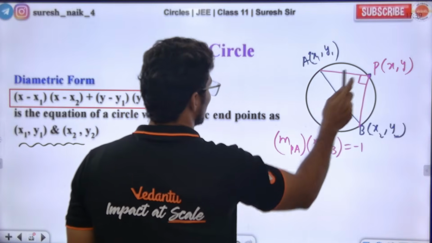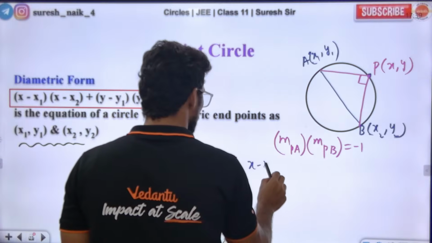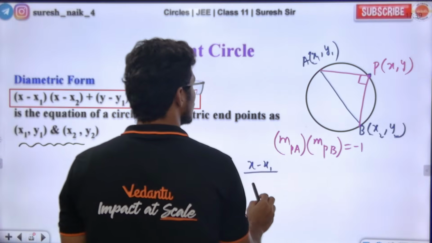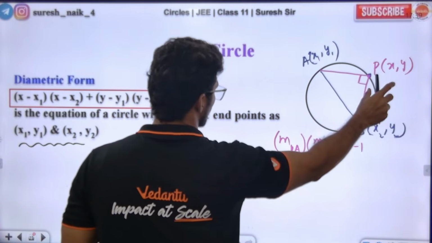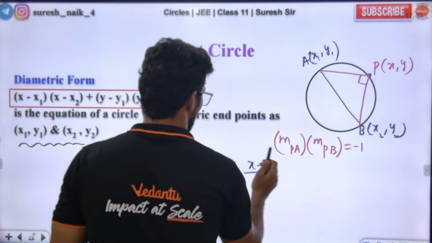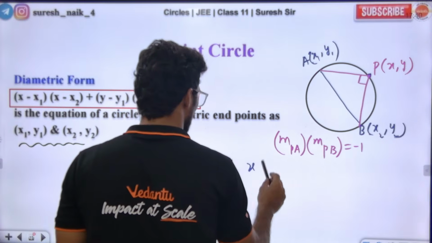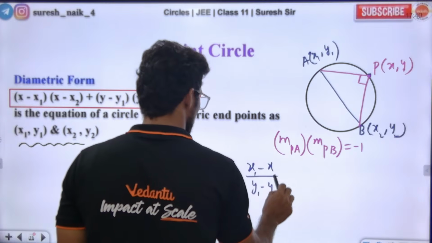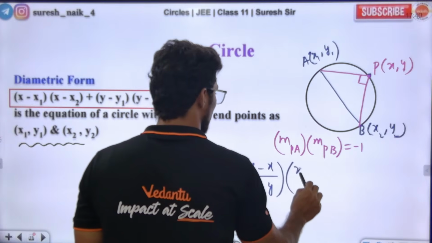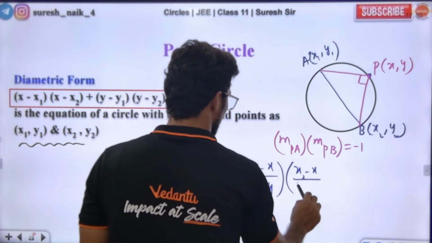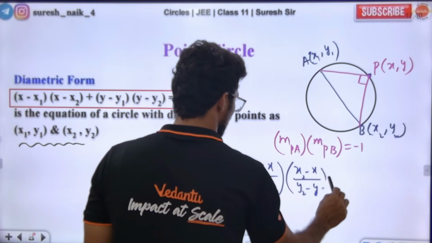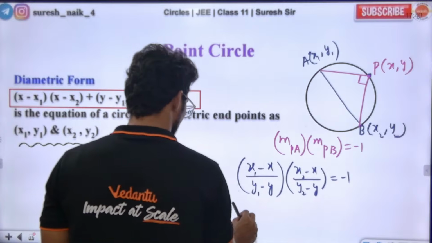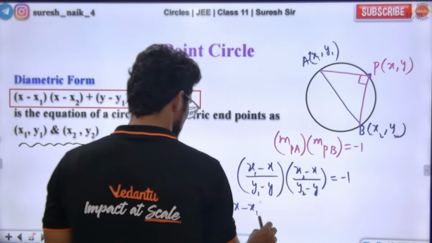The slope is y2 minus y1 by x2 minus x1, or you can write it either way. So it becomes (y2 minus y) by (x2 minus x) into the other slope, equal to minus 1. Cross multiply and you get the answer.